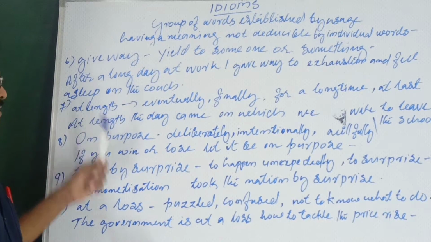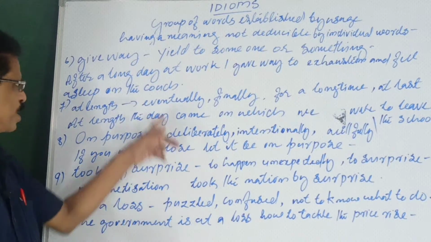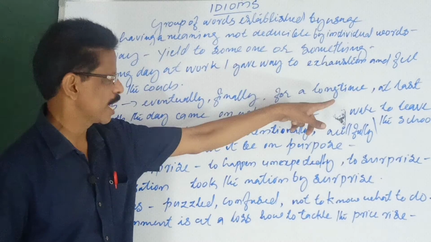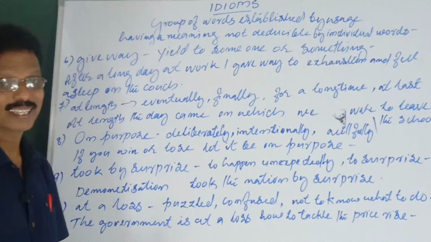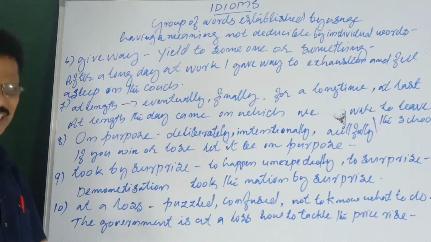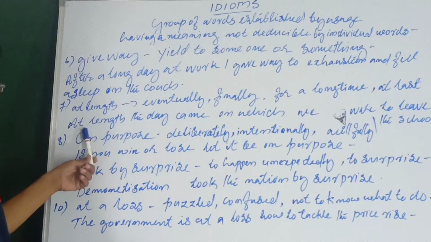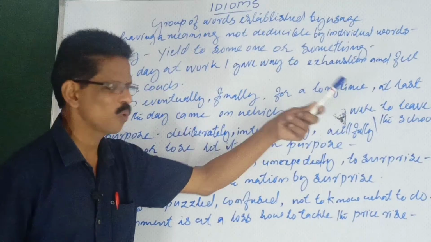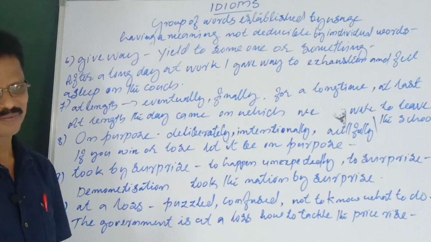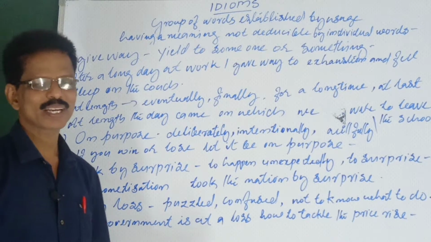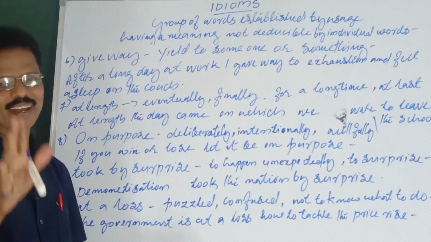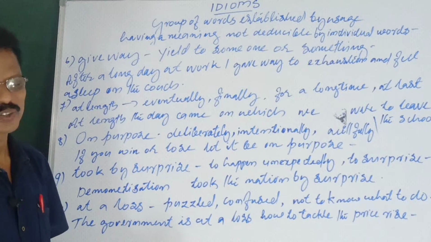Next, at length. At length is very simple. Eventually, finally, after a long time, at last, or at the end. Eventually, as a result of that. At length, the day came on which we were to leave the school. There will come a day you have to leave the school, when your exam is over, everything is completed, you bid farewell and leave.